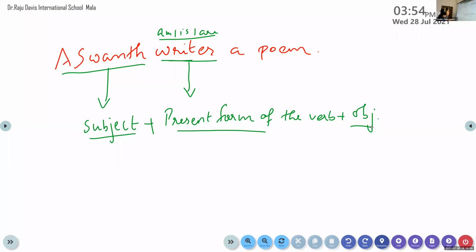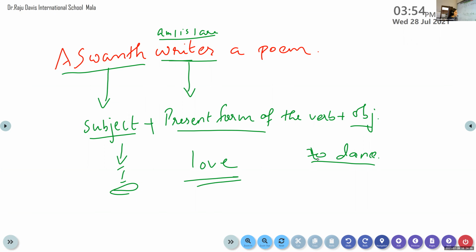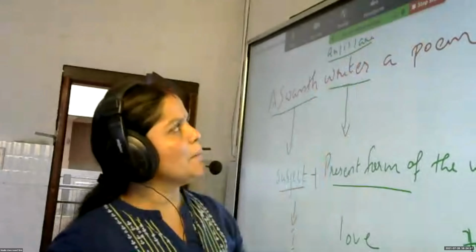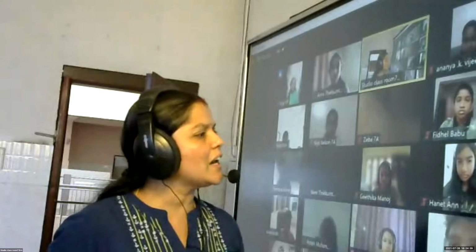Devika, you can see the rule of simple present tense, right? Ma'am, can I say? Yes, ma'am. Okay, frame a sentence in simple present. I love to dance. Okay, I love to dance, full stop. So I is the subject of the sentence, love is the present form of the verb, and to dance is the object over here. Clear? Am I clear? Yes, ma'am. Okay, tell me the rule.